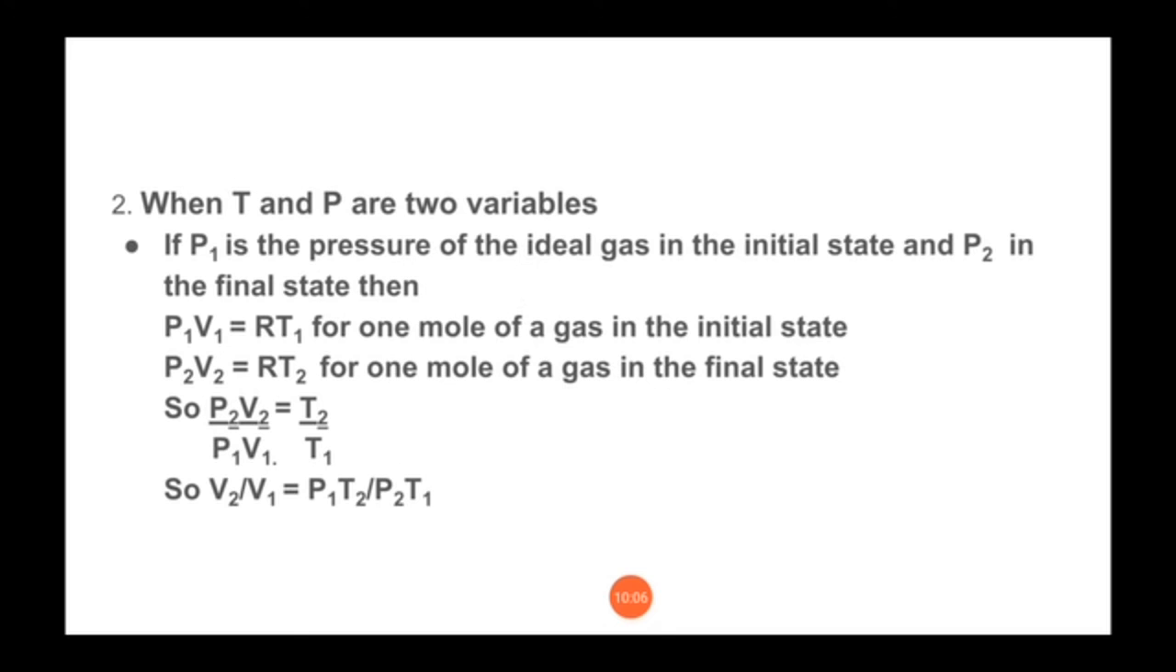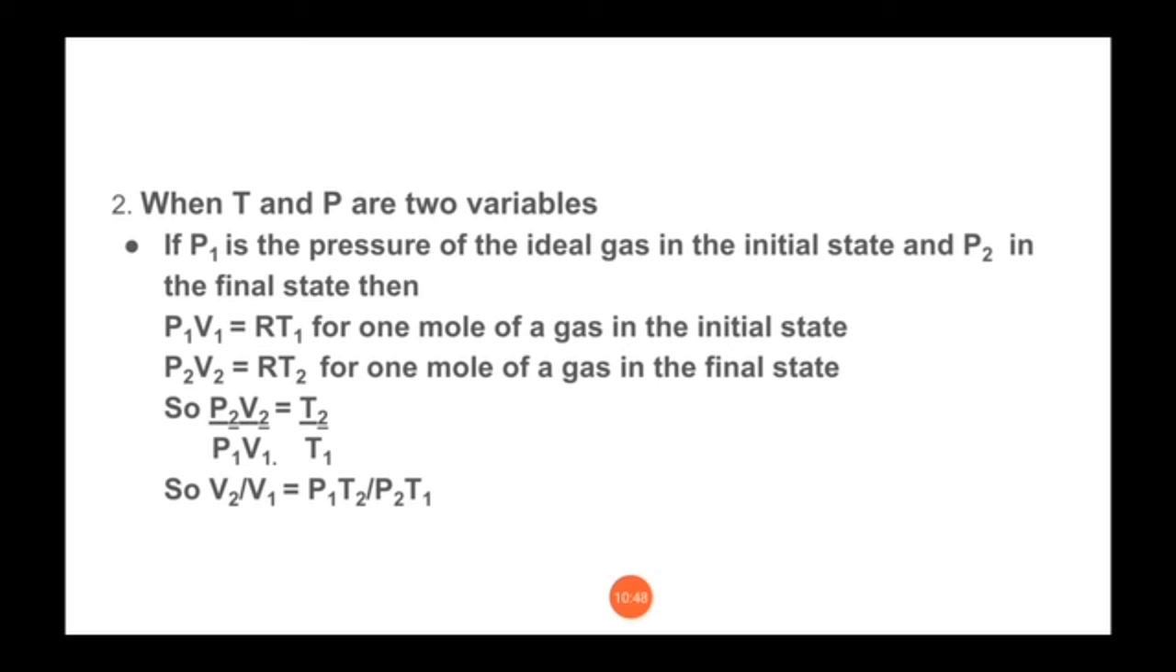Now we are taking the second part of this topic, that is when temperature and pressure are the two variables. So what is different over here? Instead of volume we have taken pressure. Now if P1 is the pressure of the ideal gas in the initial state and P2 is the pressure of the ideal gas in the final state, then for 1 mole of an ideal gas we can write